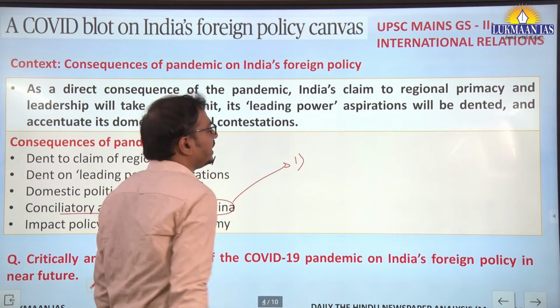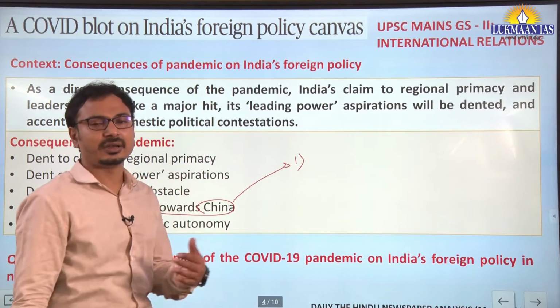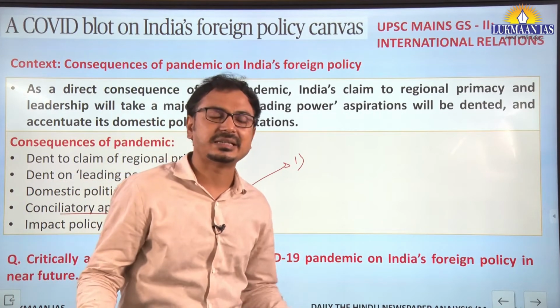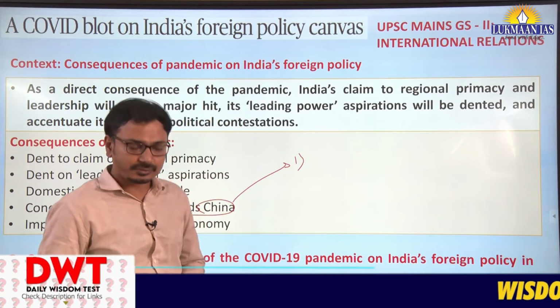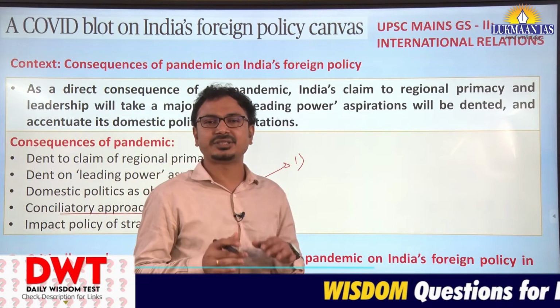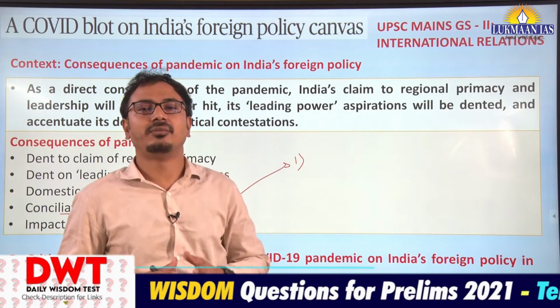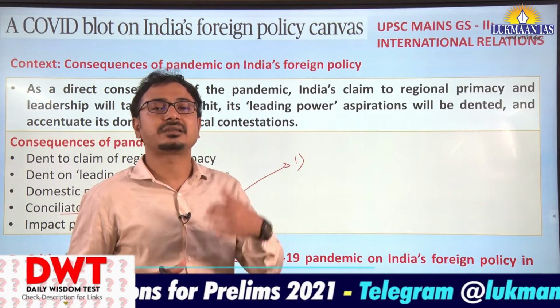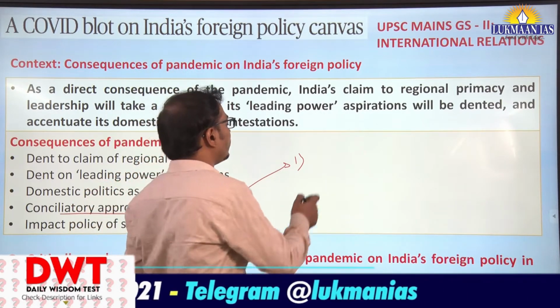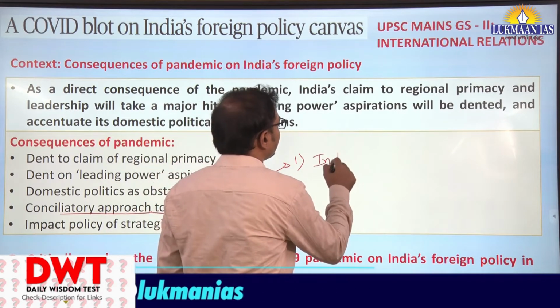At present, we can see that India or the government is not emphasizing any kind of allegations towards China. We have seen for the last year the India-China standoff.